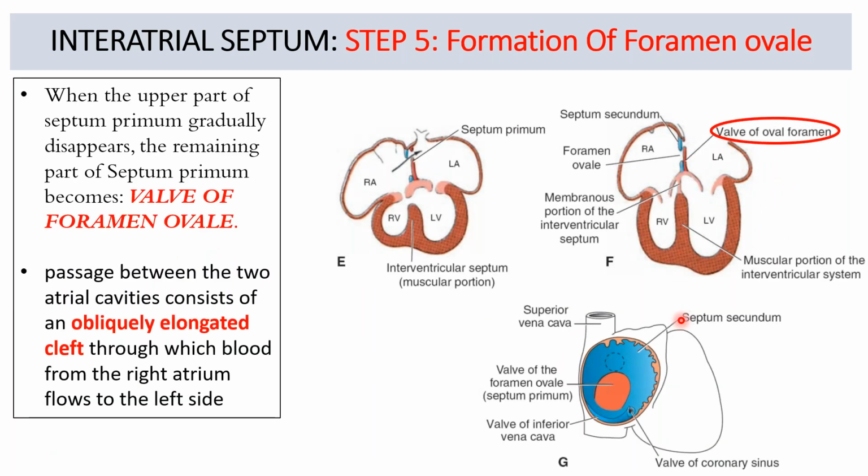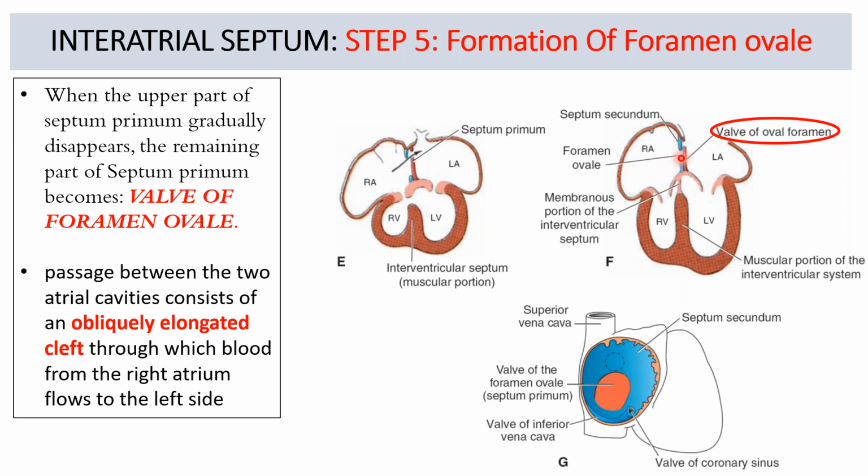Now, you can see the upper part of the septum primum gradually disappearing. What will remain is the septum primum in the lower part. The upper part is gradually disappearing. The remaining part of the septum primum after the disappearance of the upper part is going to form the valve of foramen ovale. This is called the valve of foramen ovale.